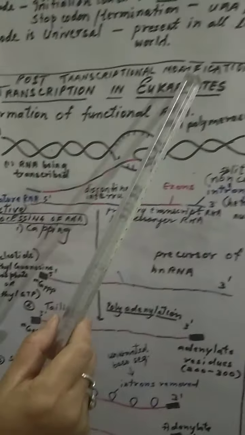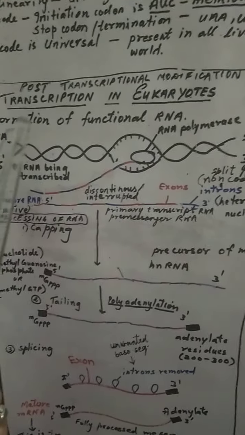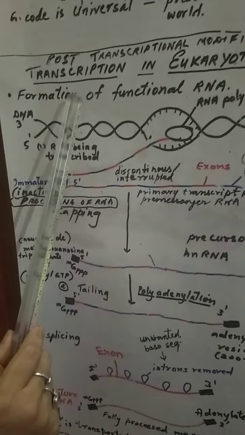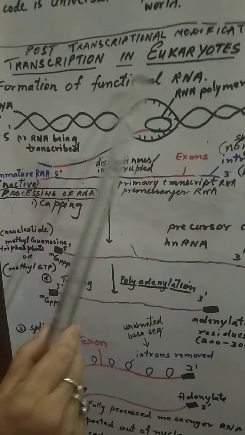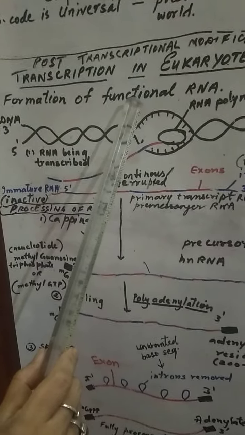Let us see the second topic. It is called post-transcriptional modification of RNA. The RNA which is formed, we are going to see what changes take place in that. So a question can be: explain the formation of functional RNA.